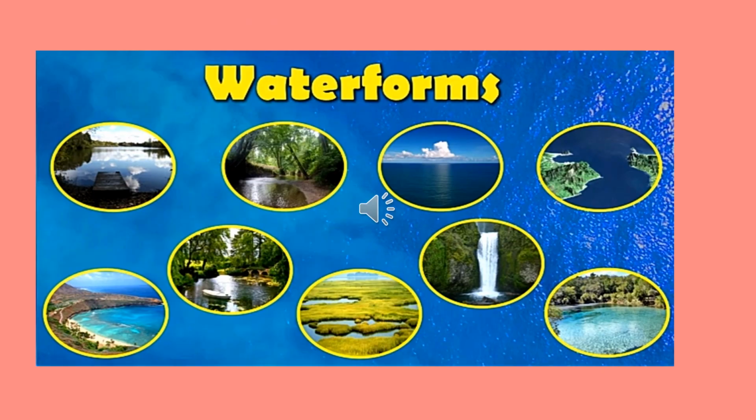When the snow melts from high mountains, it forms rivers. So we find water on Earth in the form of oceans, seas, rivers, lakes and ponds. These are all the forms in which we get water.